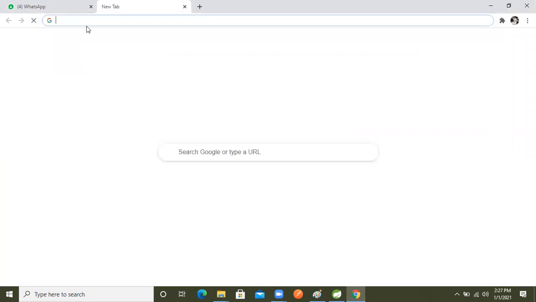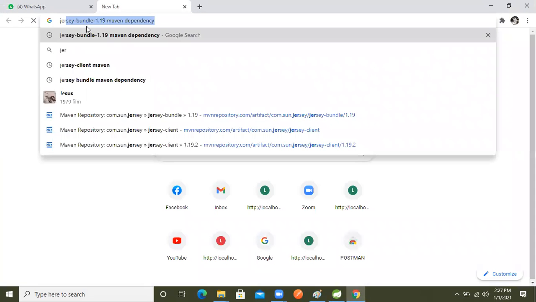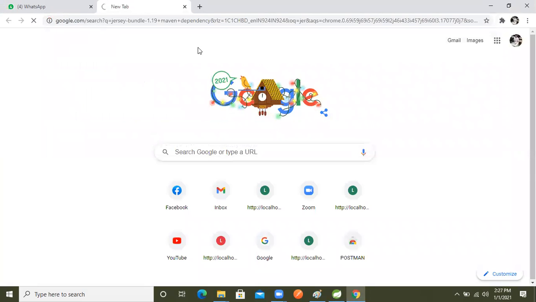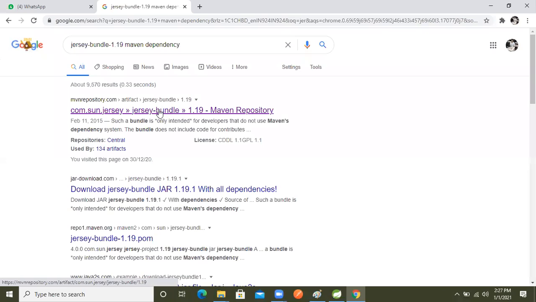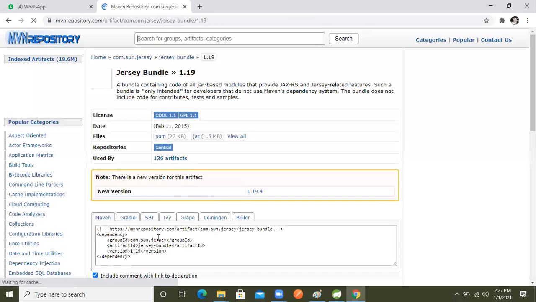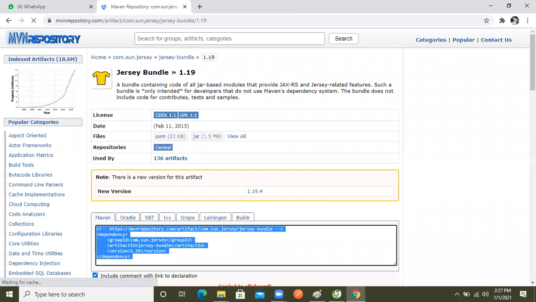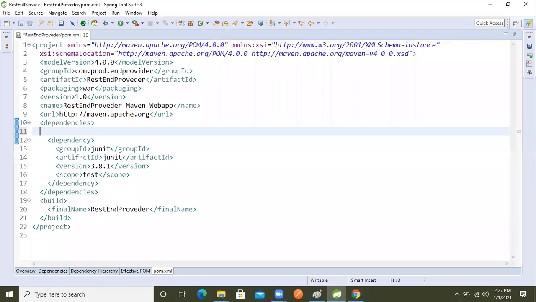Okay, so yes, we will select the Jersey bundle 1.9 Maven dependency, right? Any version you can select, but if we want to work with Jersey implementation classes, we need to add the Jersey dependency in the pom.xml. So we will go again to the project pom.xml, right?